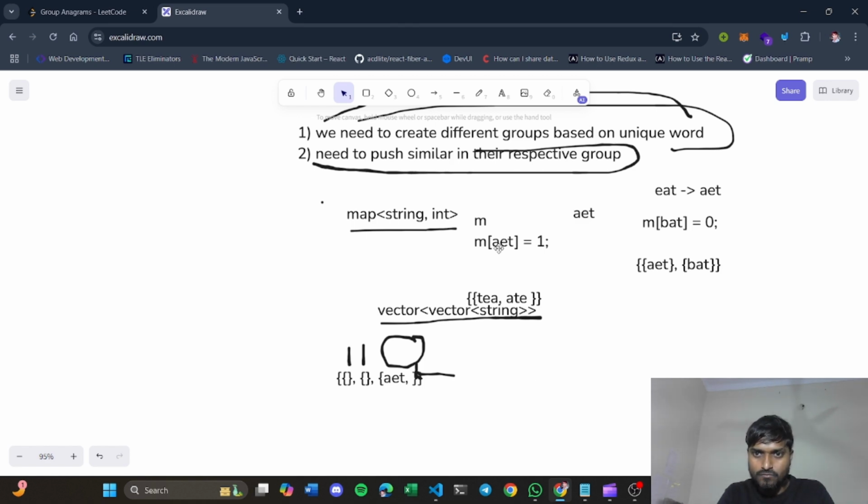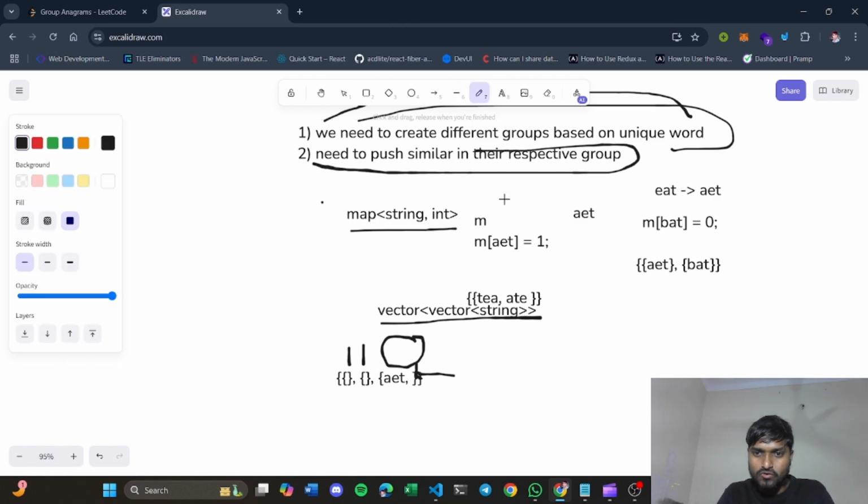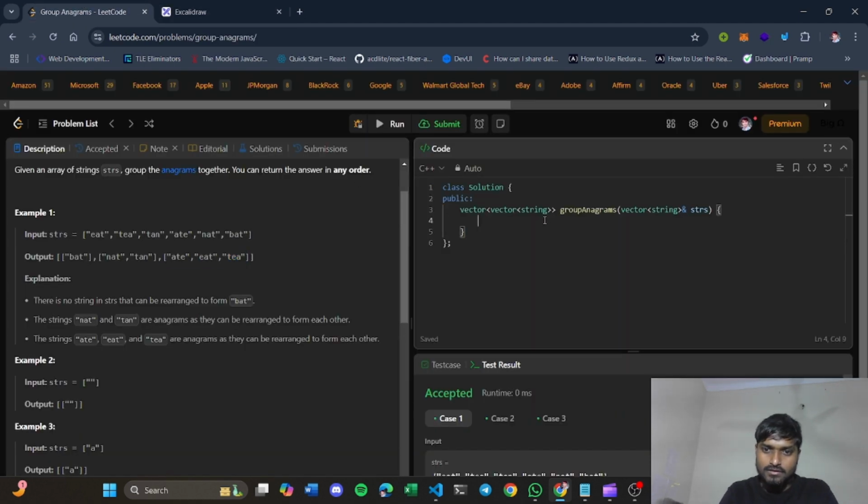But one thing you must notice here is that you also have to keep track of the group number that the word belongs to, so that you can easily park that word inside that group. So let's come to the code here. First of all, you will need to declare a map. So let's declare it.